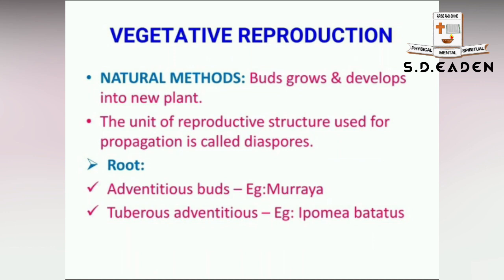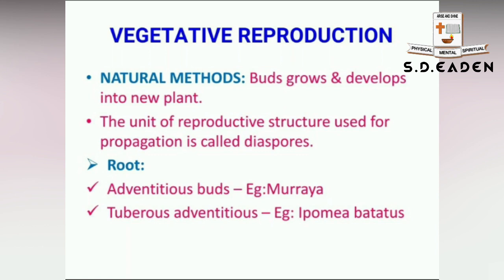Moving on to types of vegetative reproduction, let us see the natural methods first. From any part, either the root, the stem or the leaf, buds develop, and in future these buds grow into a new plant.